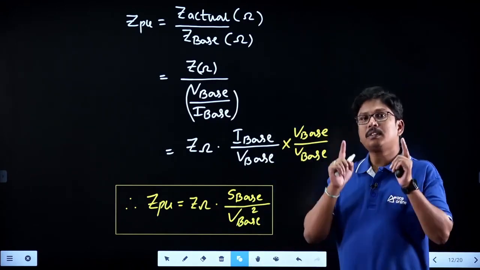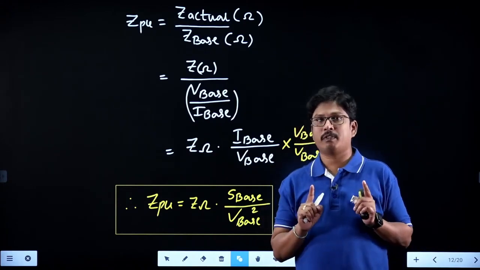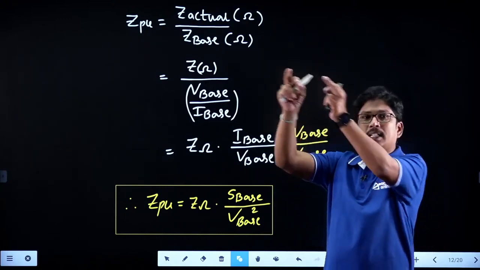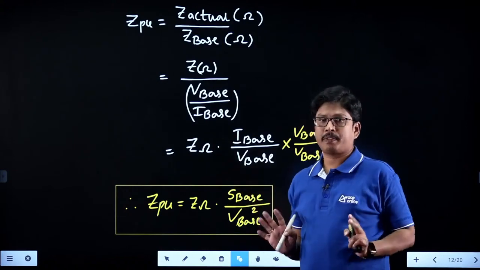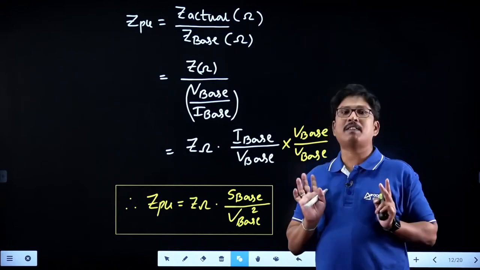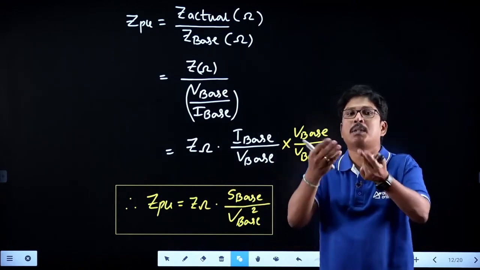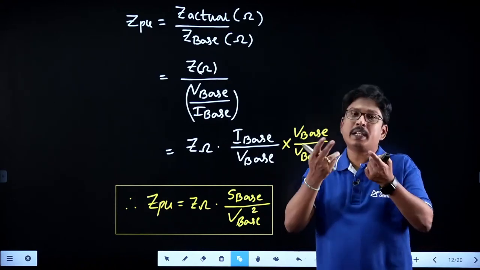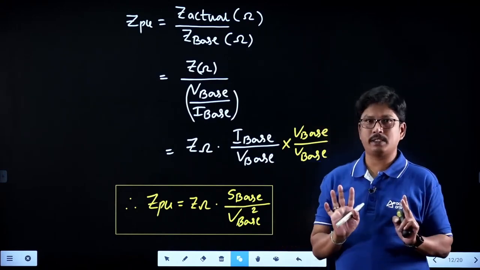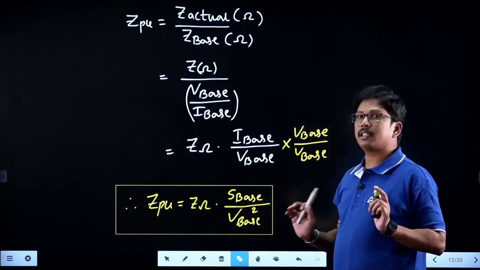But remember that even though you have changed the base quantities, the actual quantity will never change. Why? Because you got only 50 marks, and they are calculating those 50 marks based on different base quantities. So the ohmic value will never change. That means a 1 ohm resistor is always a 1 ohm resistor. If you change the supply voltage or anything, that 1 ohm resistor will not become a 2 ohm resistor. Its per unit value or its percentage value may change, but the actual value will never change. Clear, students?